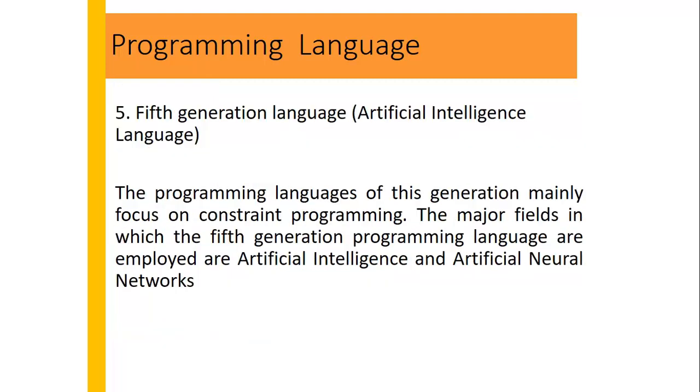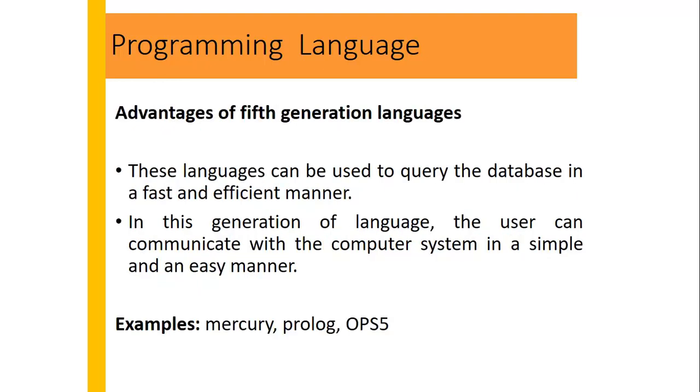The last generation of programming language is the fifth generation programming language, also called artificial intelligence language. The programming languages of this generation mainly focus on constraint programming. The major fields in which fifth generation programming languages are employed are artificial intelligence and artificial neural networks, which are the future of the computer world.